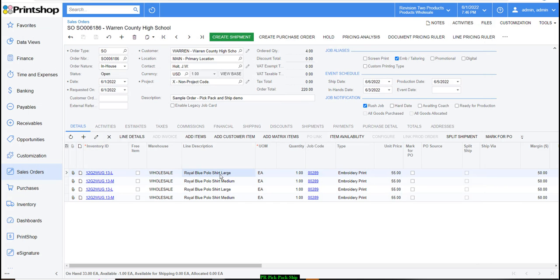If you notice, the products aren't in stock, everything is 0. So I need to go ahead and procure this from my vendor, receive it, and have the production team work on it and decorate it so it will be ready for shipment. So let's mark these products for purchase orders. Now I'm all good to go. I'm going to create my purchase order to my specific vendor.